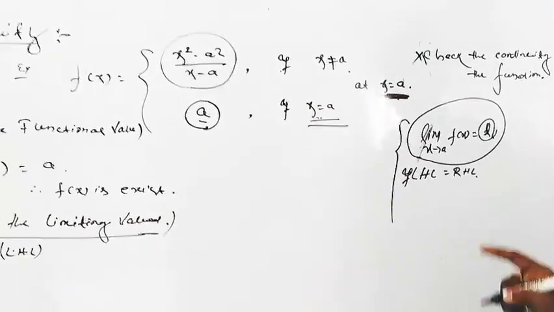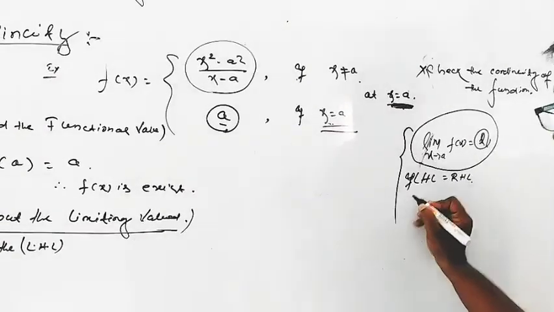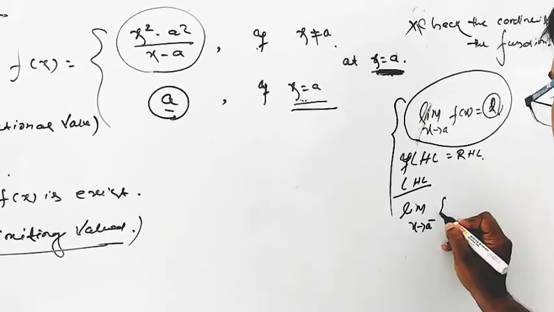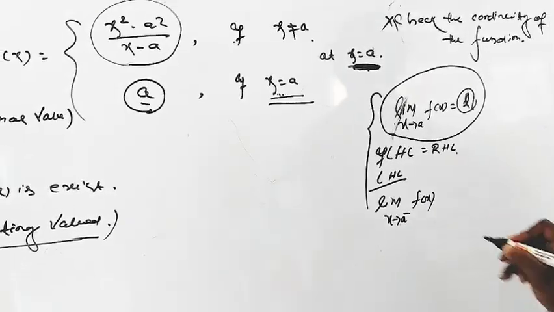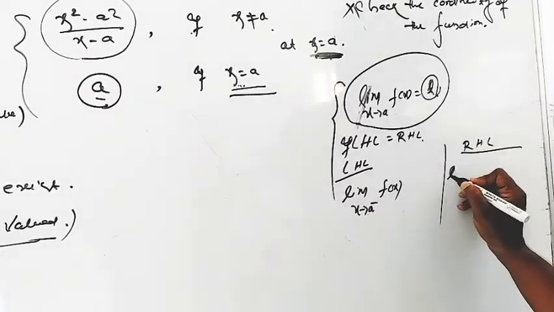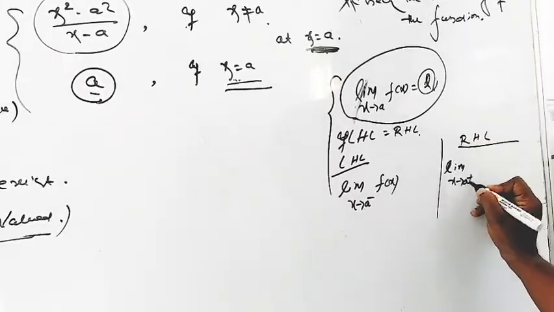How do we find the left hand limit and the right hand limit? LHL means limit x tends to a minus f of x, and RHL means limit x tends to a plus f of x.